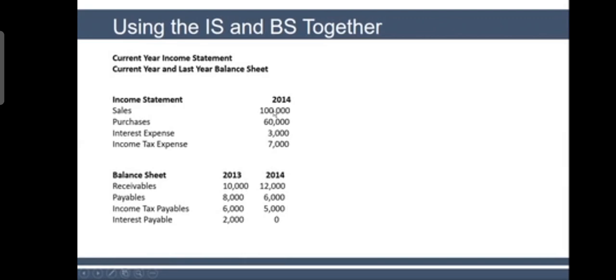Here you get a 2-year balance sheet: current year 2014 and last year 2013. Now you can find out how much cash you have received from customers. So who can tell me the answer? How much cash did you receive from customers? Can somebody take a try? Anybody, please?